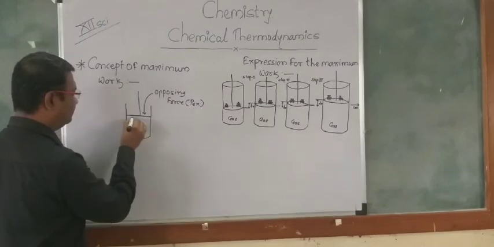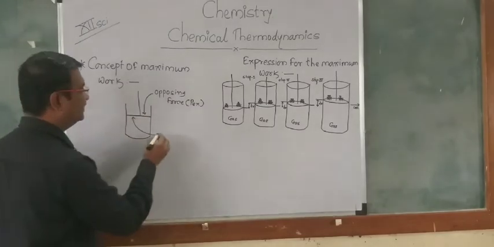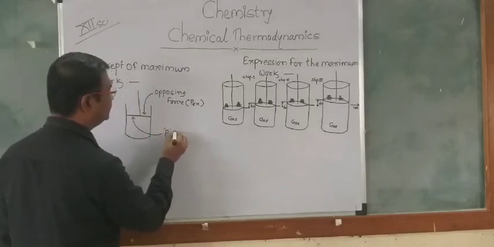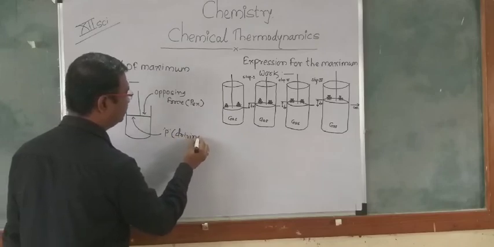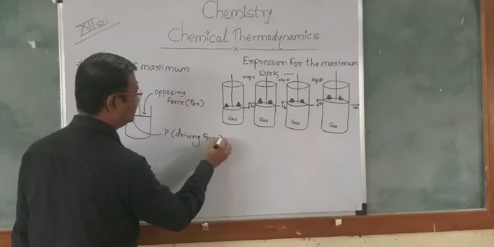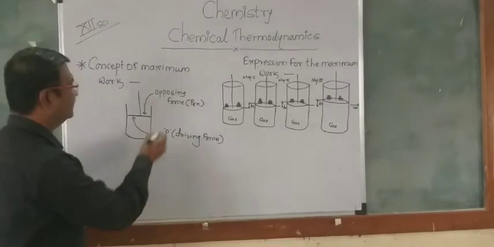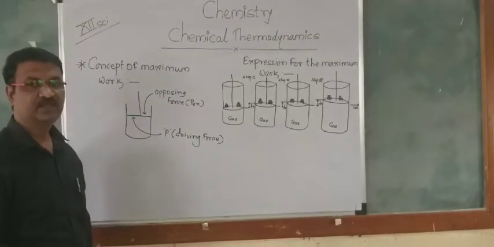And the internal force, which is contained by the gas, is P, and that force will be called the driving force. So two types of forces will be present in the system, the opposing force as well as the driving force.